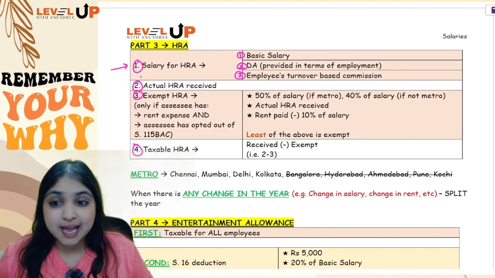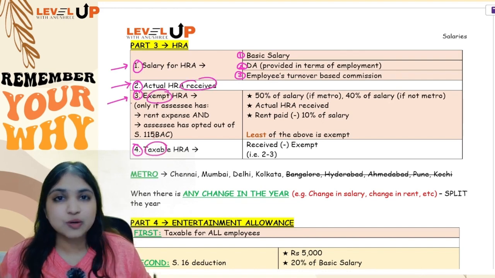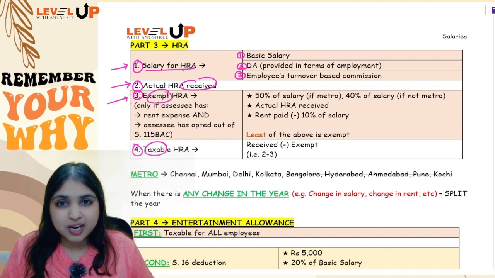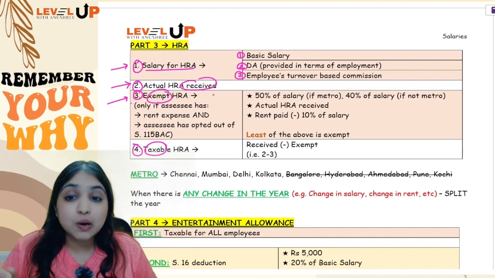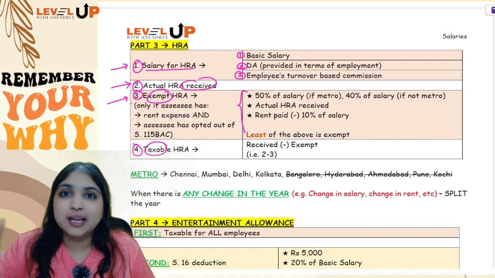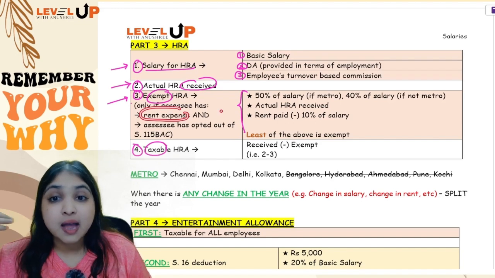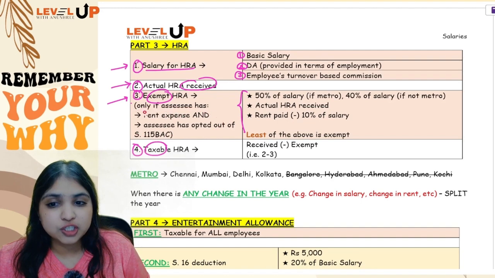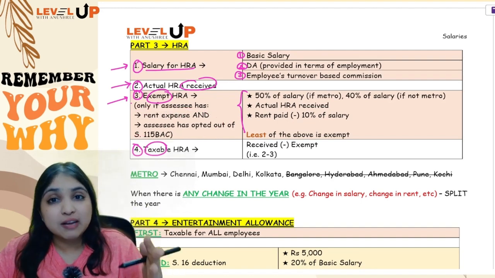So you will first calculate salary, then you will see how much HRA was actually received, then you will calculate exempt HRA. Received minus exempt, the balance will be taxable. Now see, you will give exemption only if 2 conditions are fulfilled. Condition number 1, the assessee must be having some rent expense, and condition number 2, he must have opted out of 115 BAC. Only if these 2 conditions are fulfilled will you even do the exemption calculation. Otherwise HRA will be fully taxable.